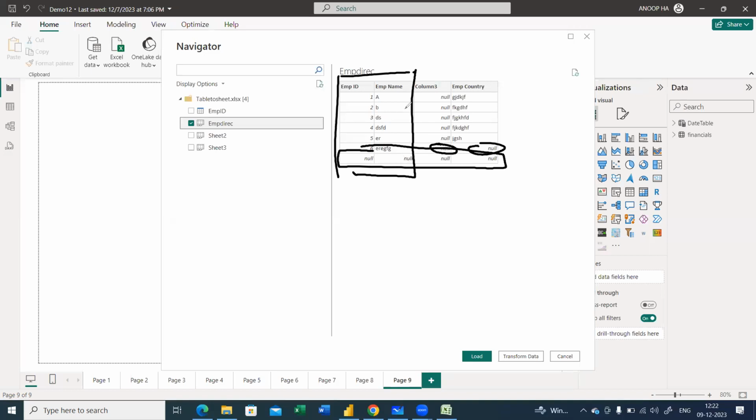So I know that only two columns are included in the table, but this is not included. That's why the row is taken into preference first, and the entire row, what is there in the employee directory sheet, is taken as a null value. Clear right now? Okay, fine.